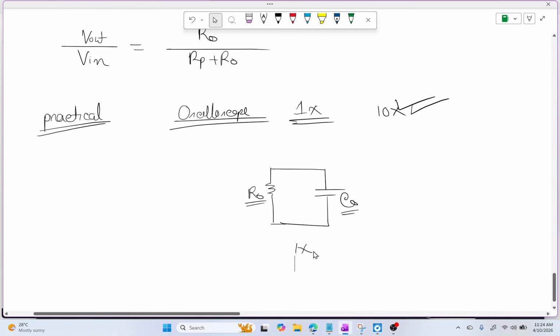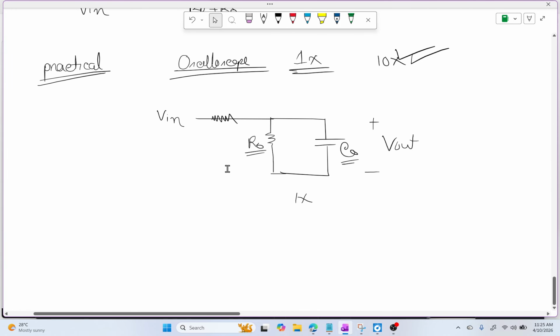What is the problem with this 1x? Let's say you apply Vin and you are going to find Vout. There might be some tiny resistance here, but that's not a problem. Let's say Vin has different frequencies.